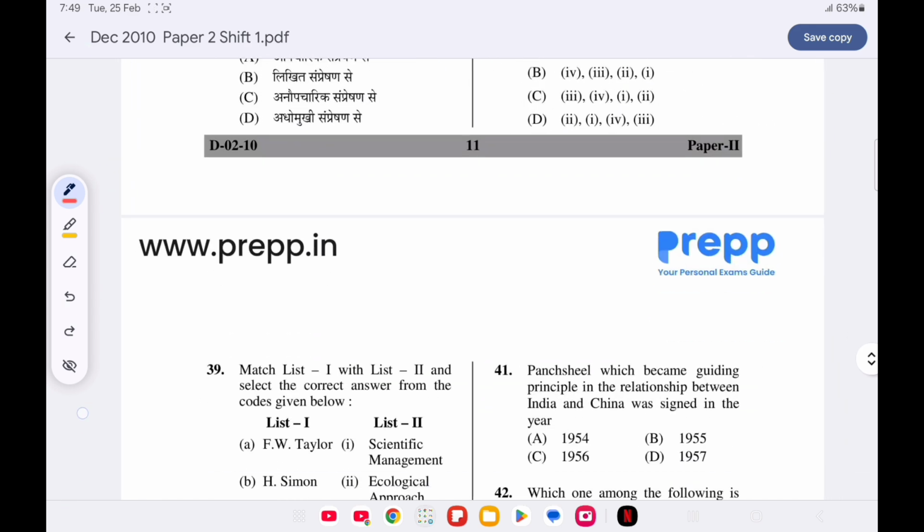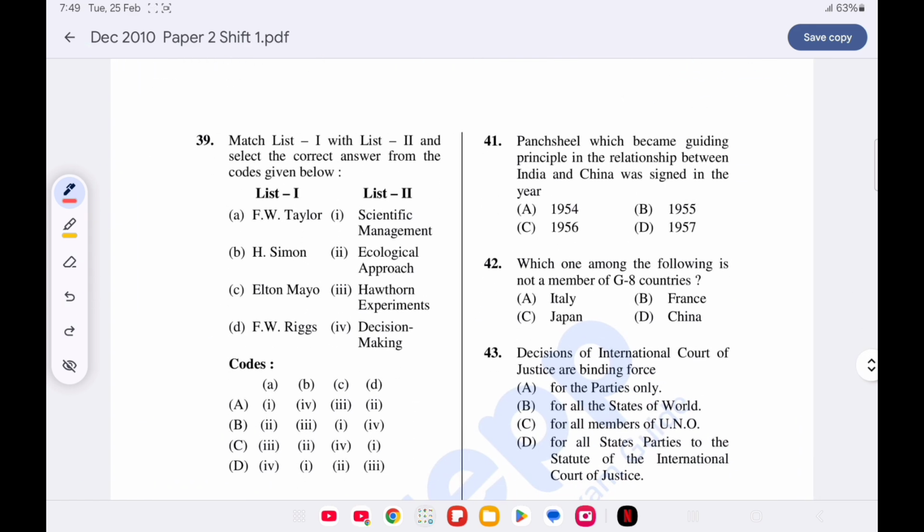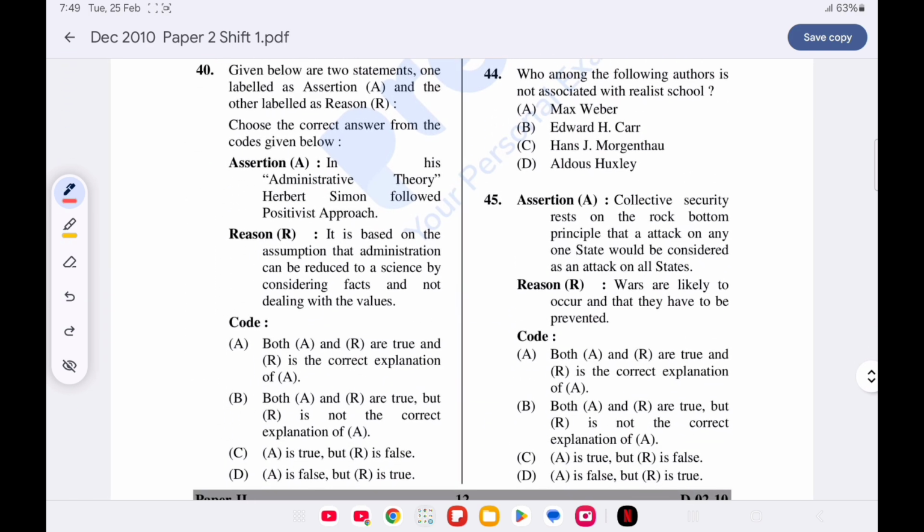Question number 39. Match list 1 with list 2. The correct option is option number A. Taylor's scientific management, Herbert Simon decision making, Elton Mayo's Hawthorne experiment, and F.W. Riggs' ecological approach. Now question number 40.